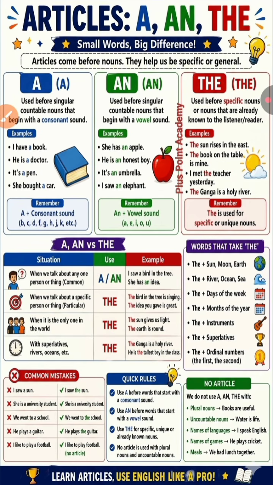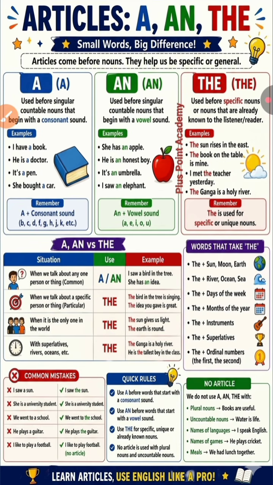Now what is the article? Articles are the words that define the noun more clearly, specific or unspecific. It sounds like an adjective that provides more information about the noun. So articles are of three types: a, an, and the. So when to use a, an, and the.